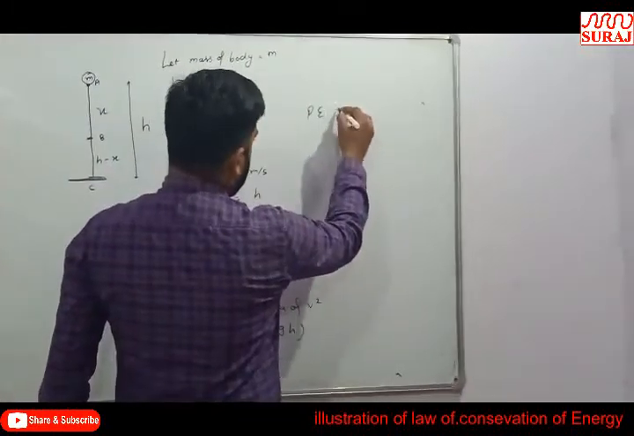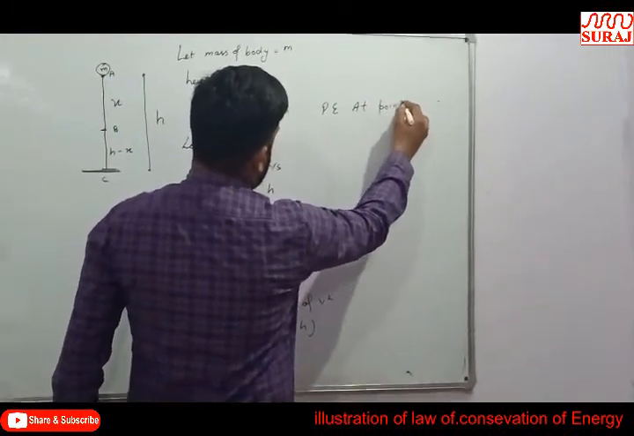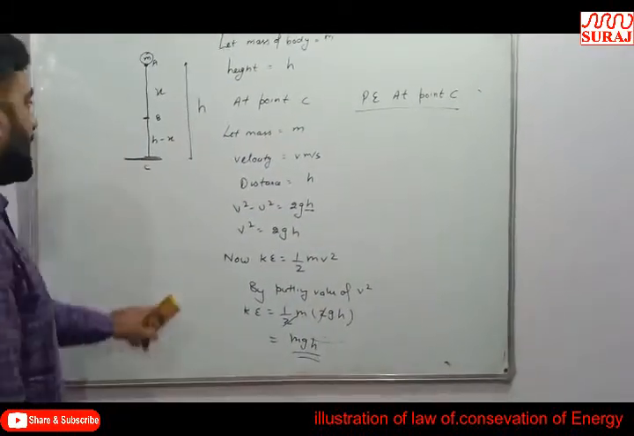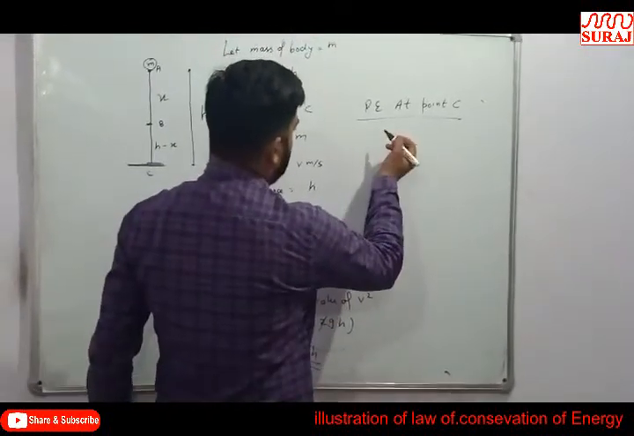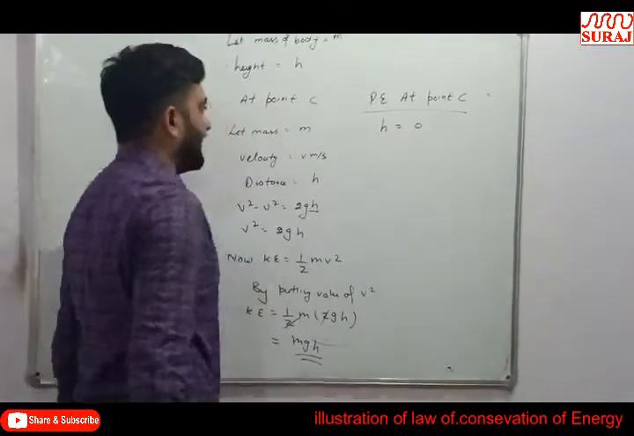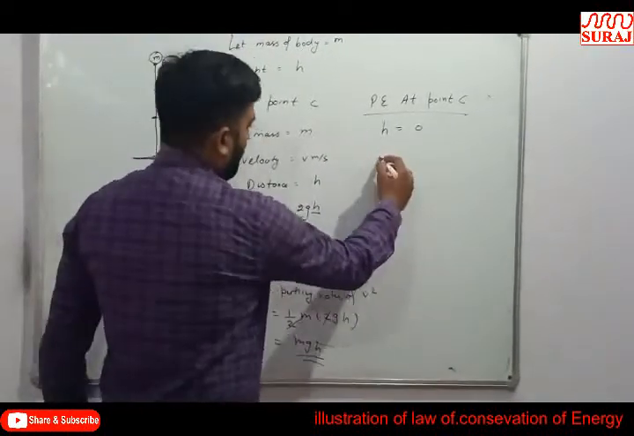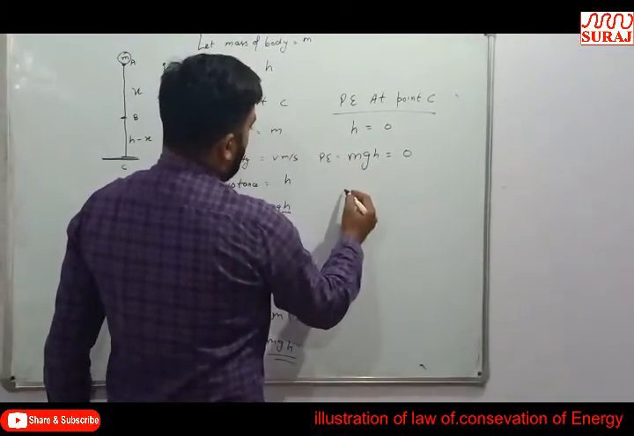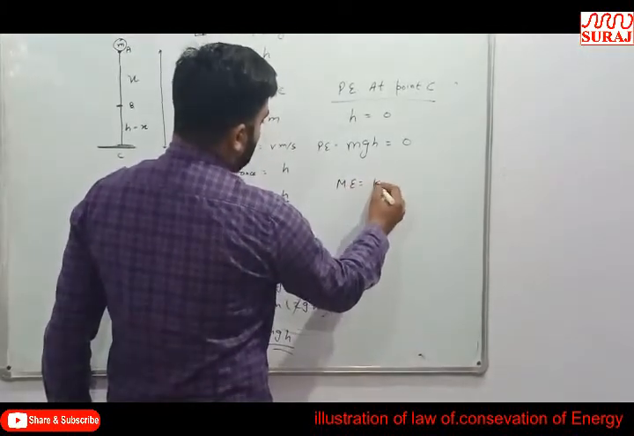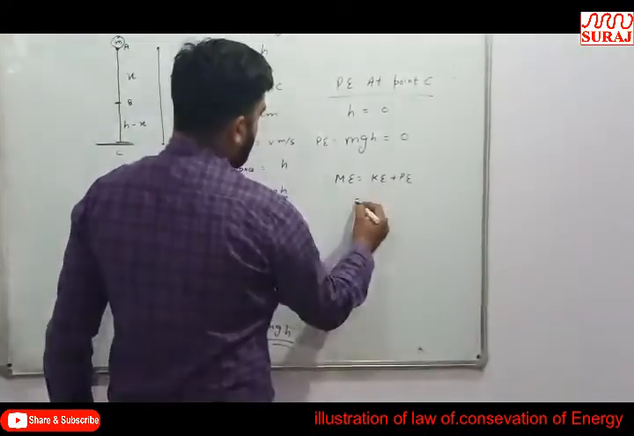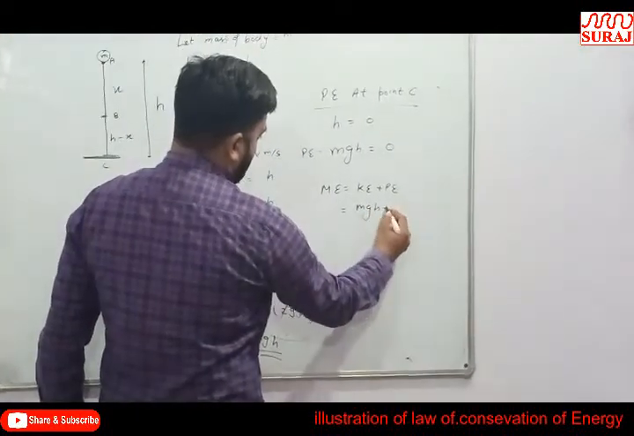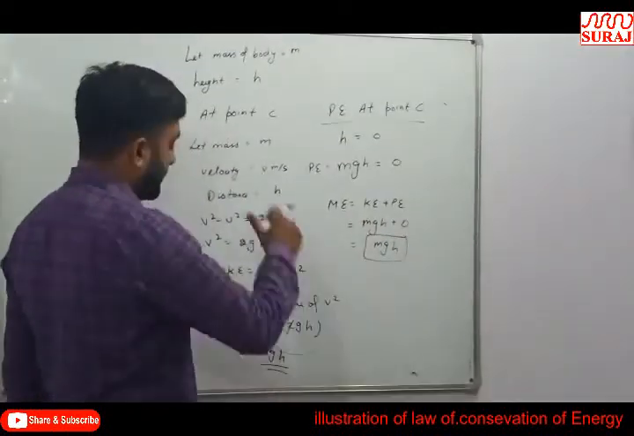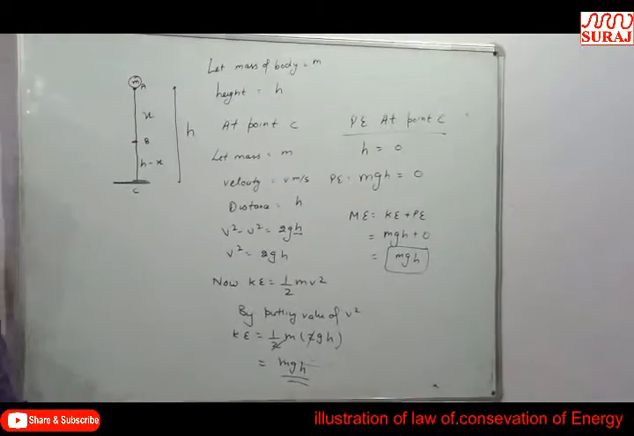Now potential energy at point C. Point C touches the ground, so the distance between the ground and the point is nearly 0. So here h is equal to 0, and potential energy mgh is equal to 0. So mechanical energy is equal to the sum of kinetic and potential, so mgh plus 0. Sorry, the mechanical energy will be equal to mgh.